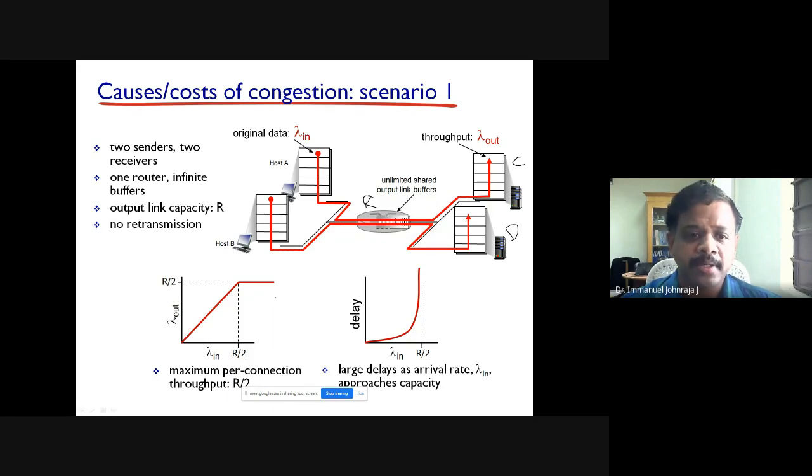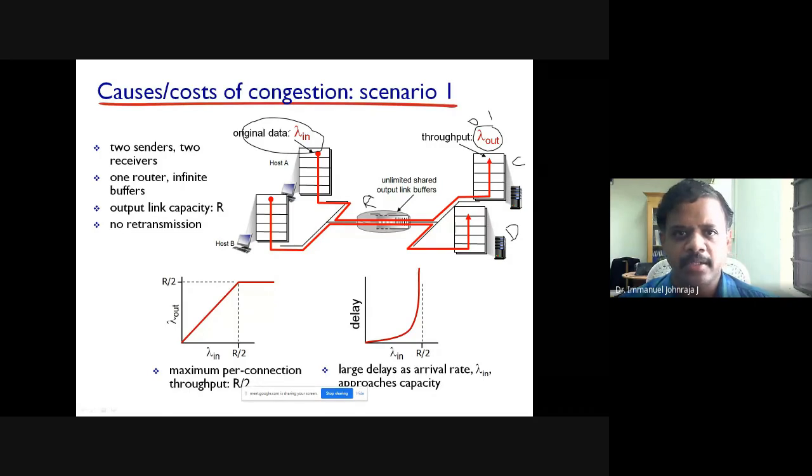Now what will happen? You have lambda in. Lambda in indicates the amount of data which is sent across the link. And lambda out is the throughput. Throughput is the measure of how many data packets have been received, as a ratio of how many data packets have been sent. Throughput is always going to be between 0 and 1. You can reach up to 1, and 0 also can be a throughput. That is called lambda out. Obviously, lambda out is going to be less than or equal to lambda in. You got it? That is the measurement given here.